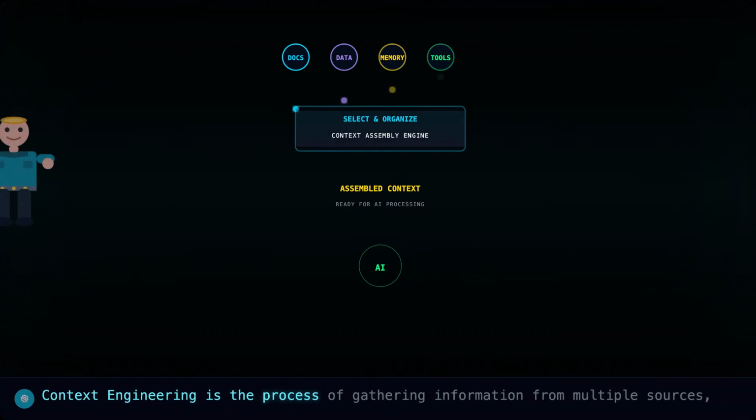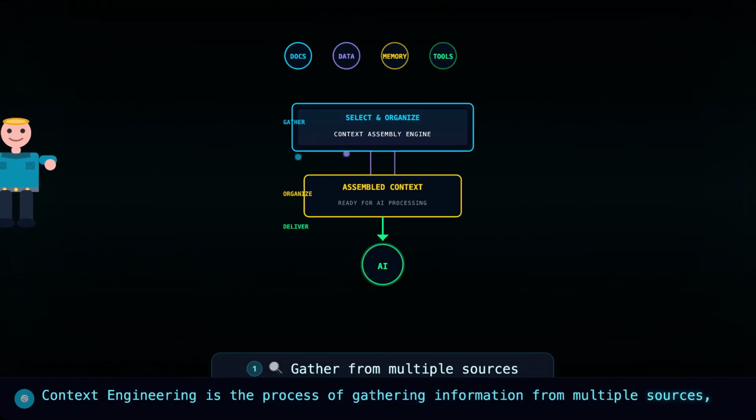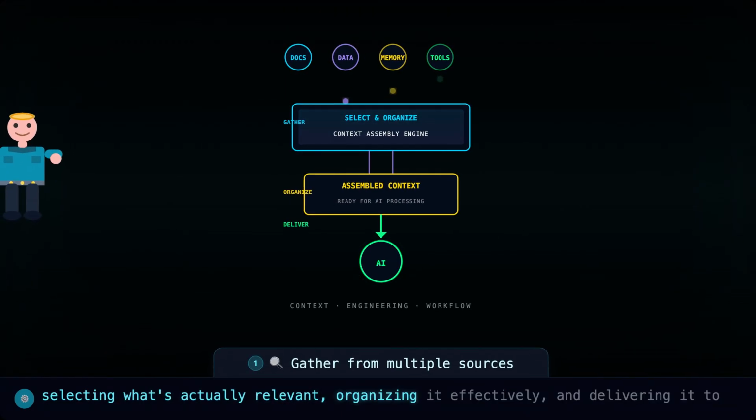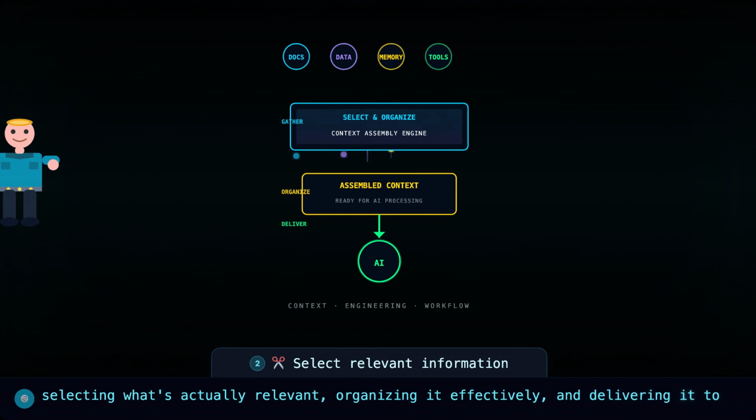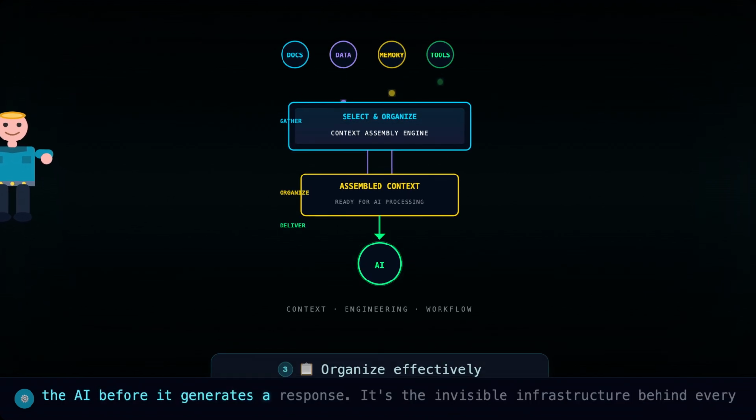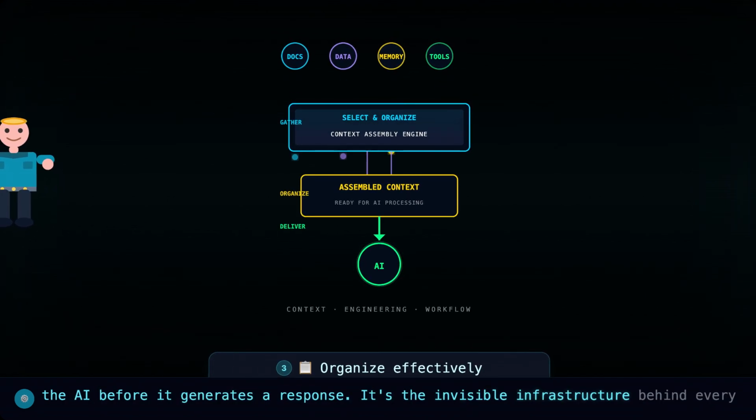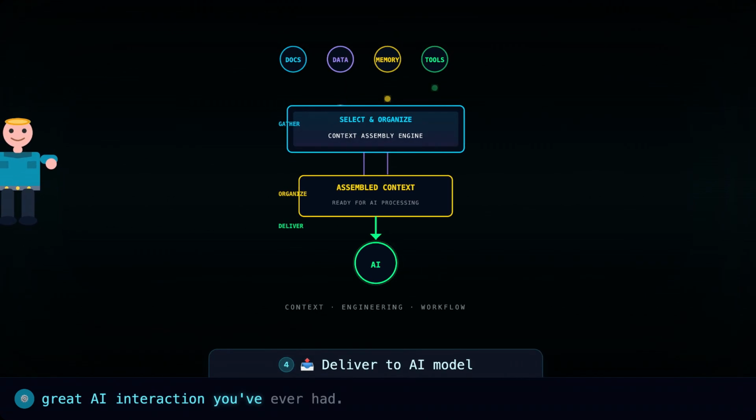Context engineering is the process of gathering information from multiple sources, selecting what's actually relevant, organizing it effectively, and delivering it to the AI before it generates a response. It's the invisible infrastructure behind every great AI interaction you've ever had.